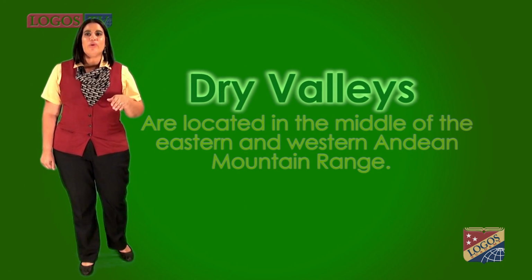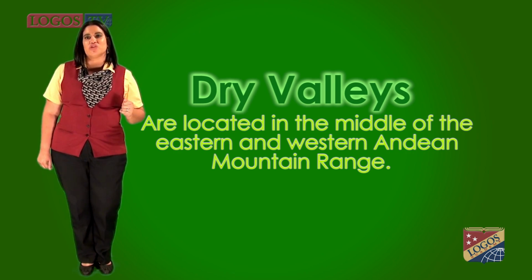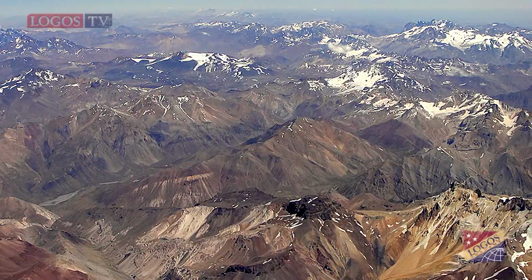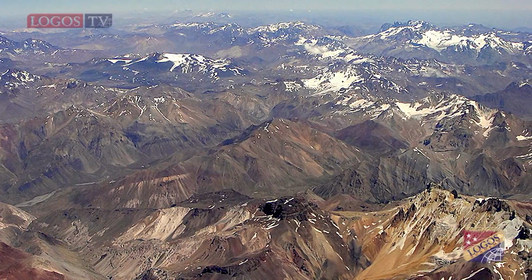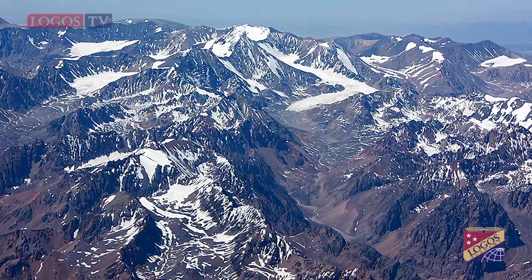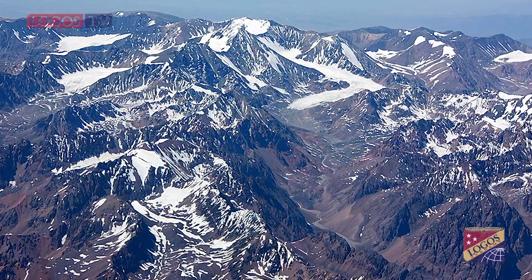Dry valleys are located in the middle of the eastern and western Andean mountain range. It is known because of very, very low humidity as well as not enough water in these places. The leaves from the plants in these places turn into thorns to allow the plant to keep water reserves to exist.